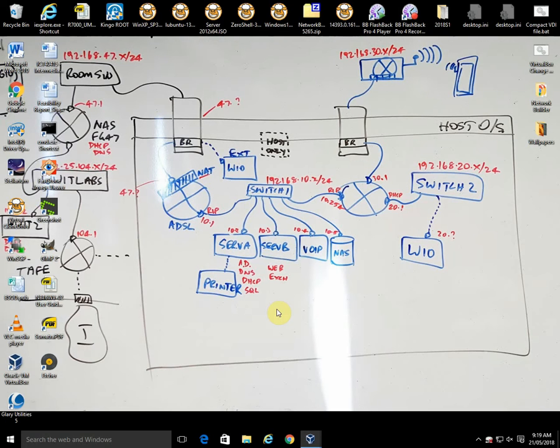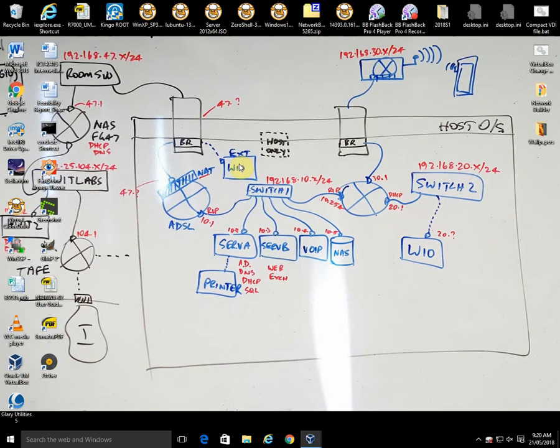Hi, in this video we're going to have a look at moving our Windows 10 machine that's currently plugged into switch 2, bridging it to our external network card, and thereby acting as though the Windows 10 machine has left the office and has perhaps done a home visit or gone to the hospital and needs to be able to get back into the system, the GWMP medical system, in order to update some more information.